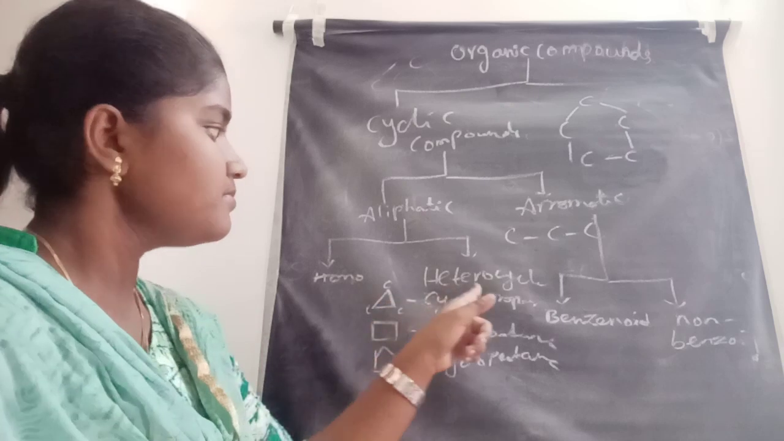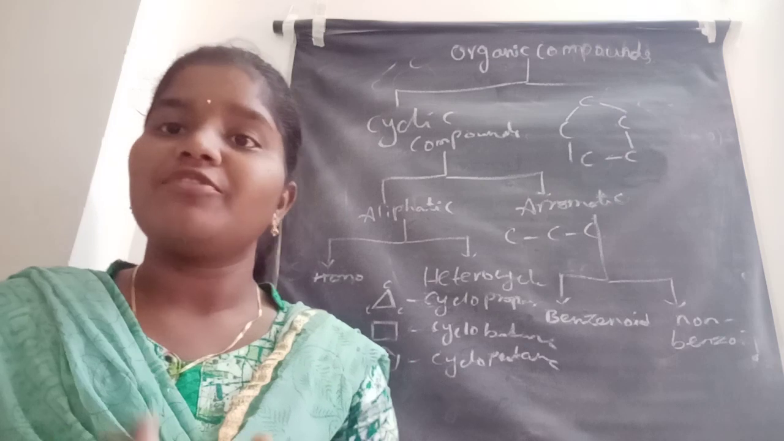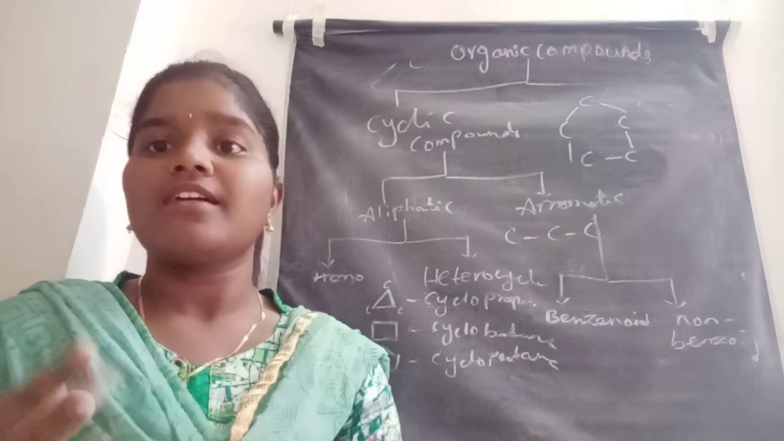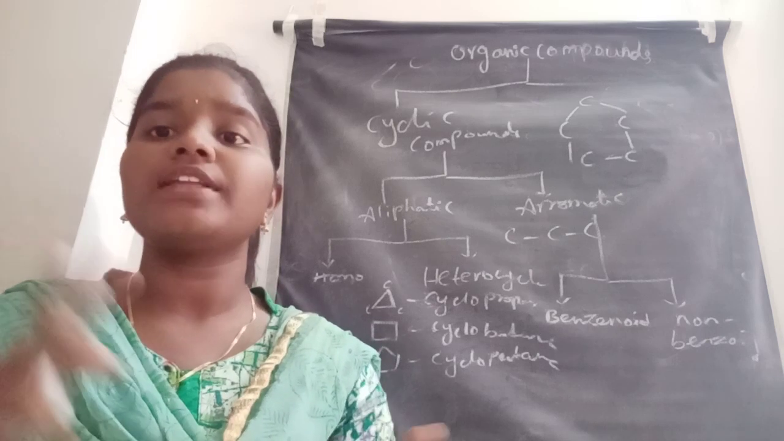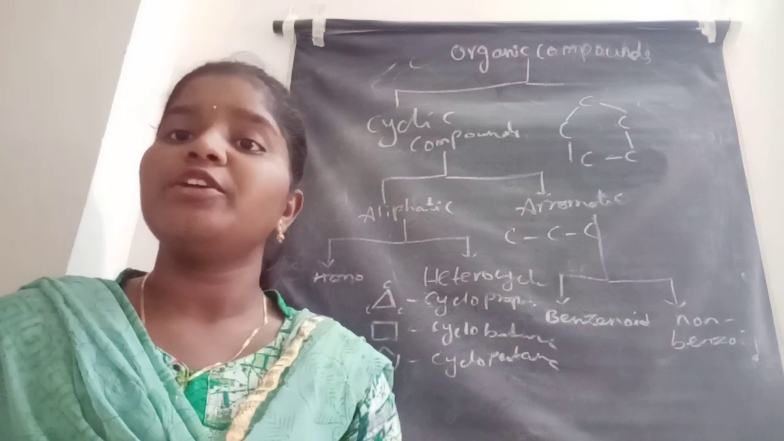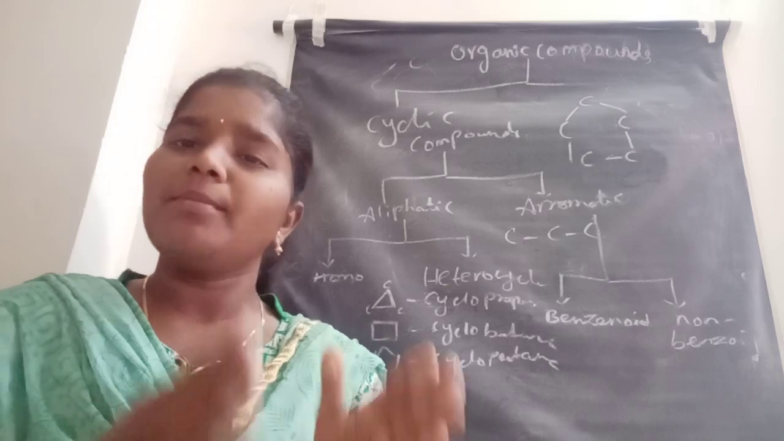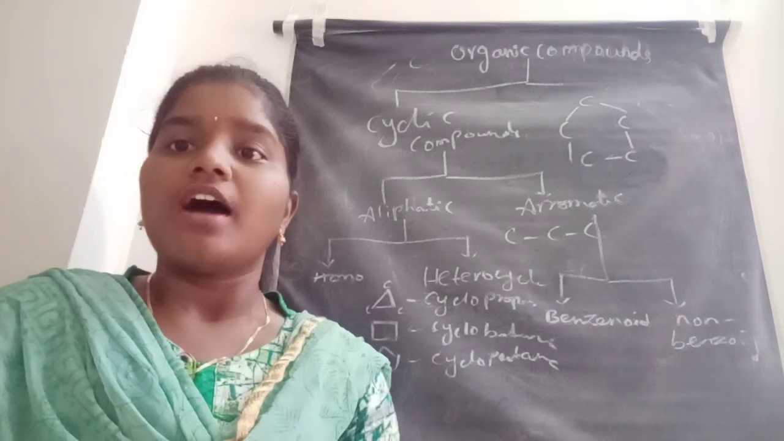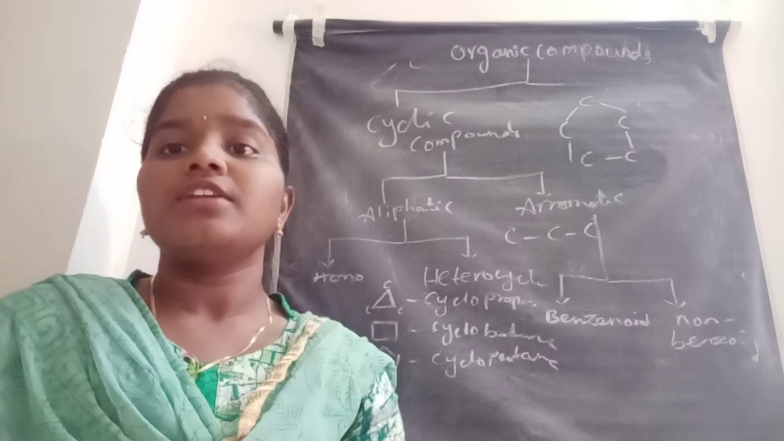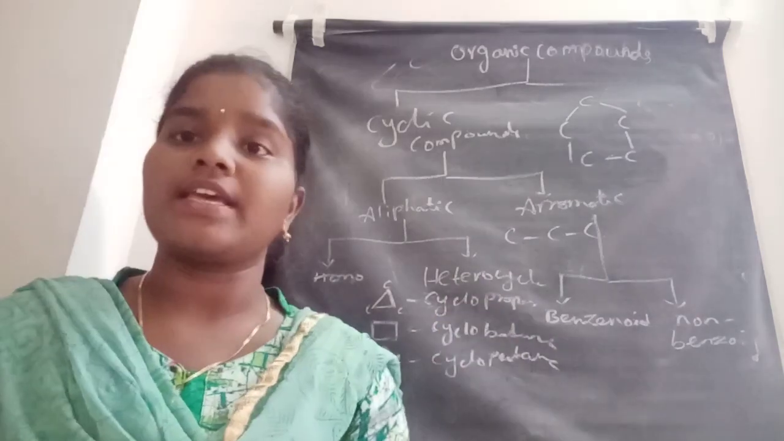Okay, next one, heterocyclic compounds. Hetero in the name itself indicates atoms other than carbon. Along with the carbon atoms, other atoms, the heteroatoms, are involved together to form a closed chain structure. Carbon atoms are also there, but along with the carbon atoms, other atoms are also involved together to form a closed ring form. Those compounds are called heterocyclic compounds.